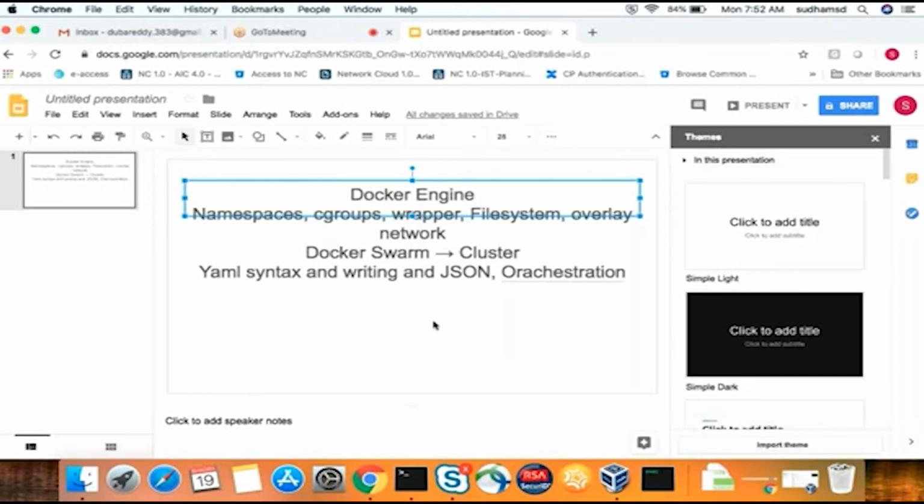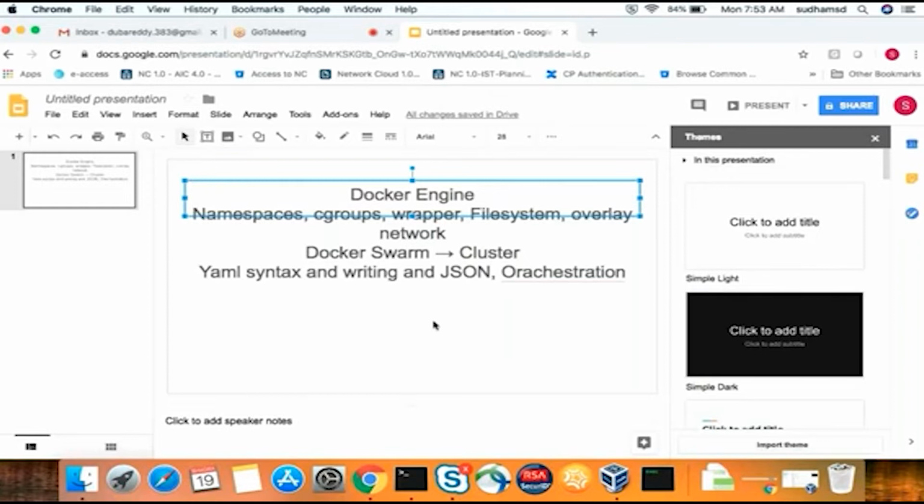Instead of specifying from the CLI, which is a bit tough because we have plenty of options, he will specify in a YAML file or a JSON file what he wants for the Docker container to be created. Then he will use a command to use that particular file to create the container. Whatever you want to do, you write in a file, and it is created according to the values you have specified in the YAML or JSON file. That is called orchestration.